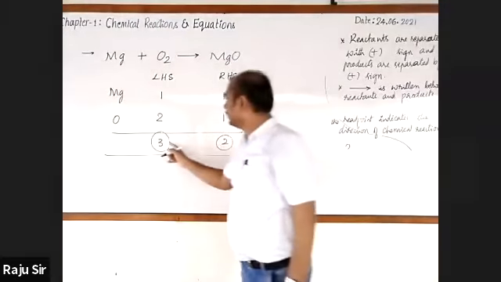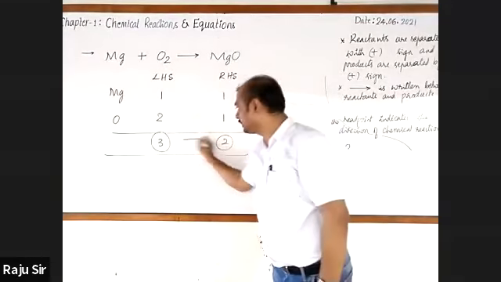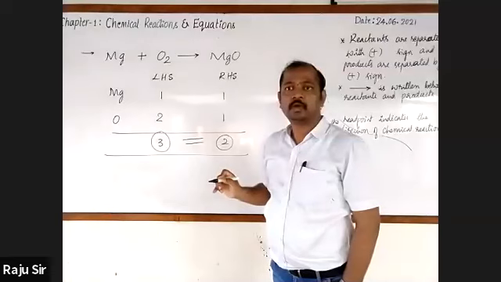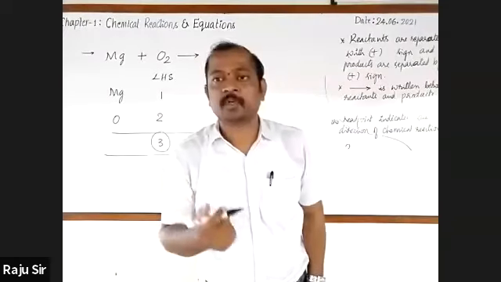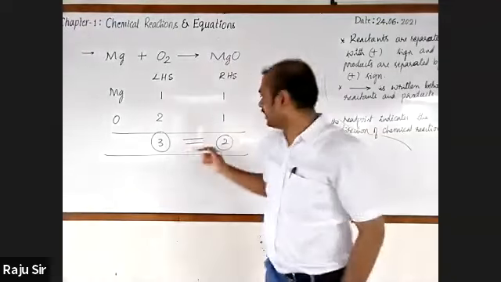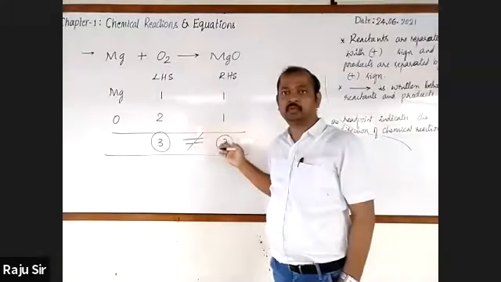Look here, the number of atoms on the reactant side and product side, are they equal? Varsha, they are not equal. See, 3 is not equal to 2.